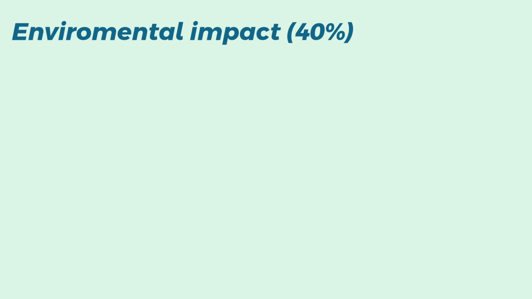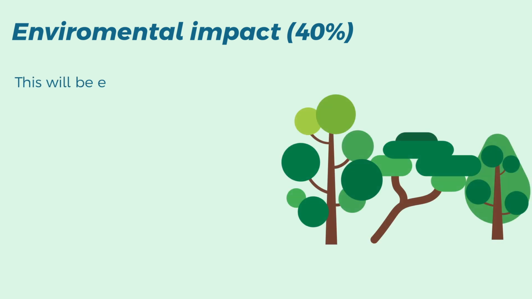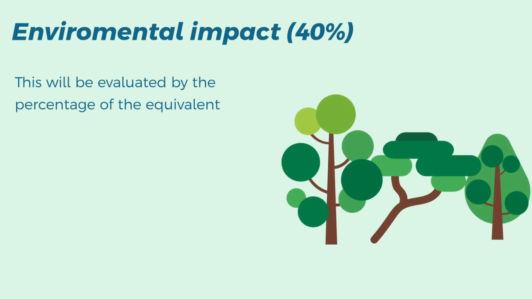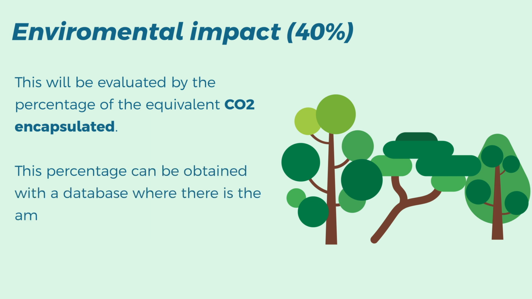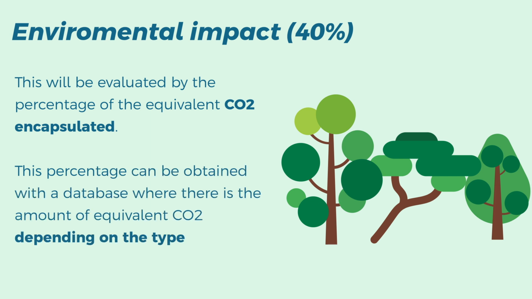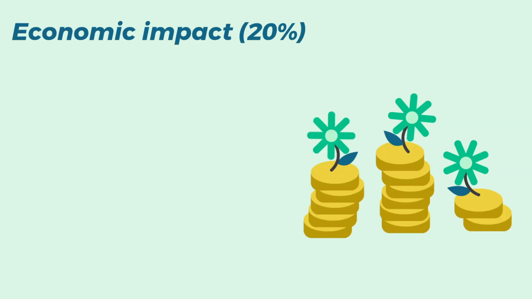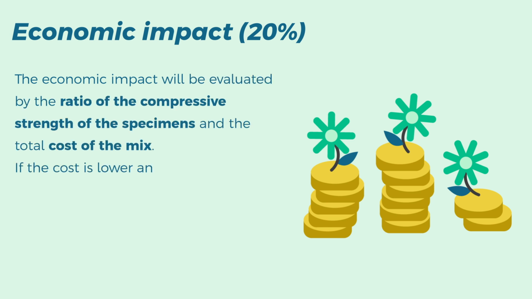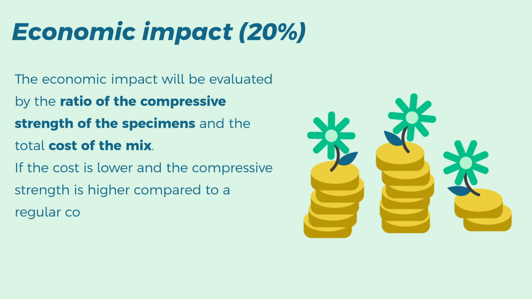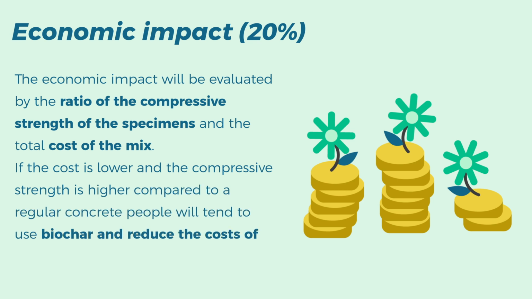2. Environmental impact, 40%. This will be evaluated by the percentage of the equivalent CO2 encapsulated. This percentage can be obtained with a database where there is amount of equivalent CO2 depending on the type of biomass. 3. Economic impact, 20%. The economic impact will be evaluated by the ratio of the compressive strength of the specimens and the total cost of the mix. If the cost is lower and the compressive strength is higher compared to regular concrete, people will tend to use biochar and reduce the cost of mixtures.